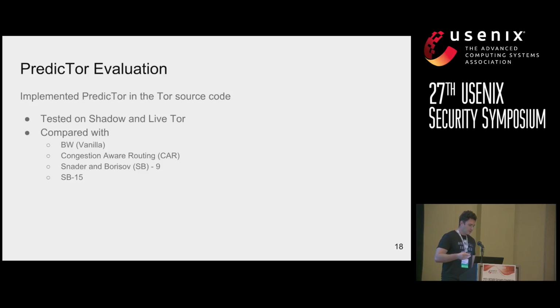So to evaluate PredicTor, we implemented it in the Tor source code, and we tested on Shadow and on Live Tor, and we compared it with Tor's bandwidth-weighted selection, which we call Vanilla. We compared it with congestion-aware routing, CAR, and Snader and Borisov path selection with the tunable parameters set to 9, and also with the tunable parameters set to 15.